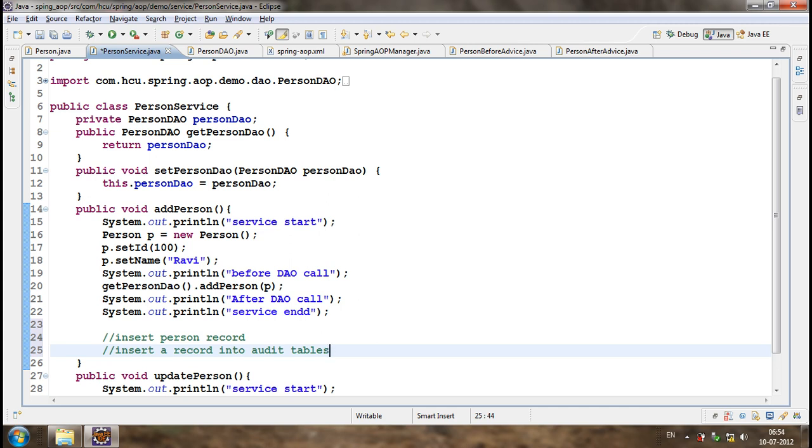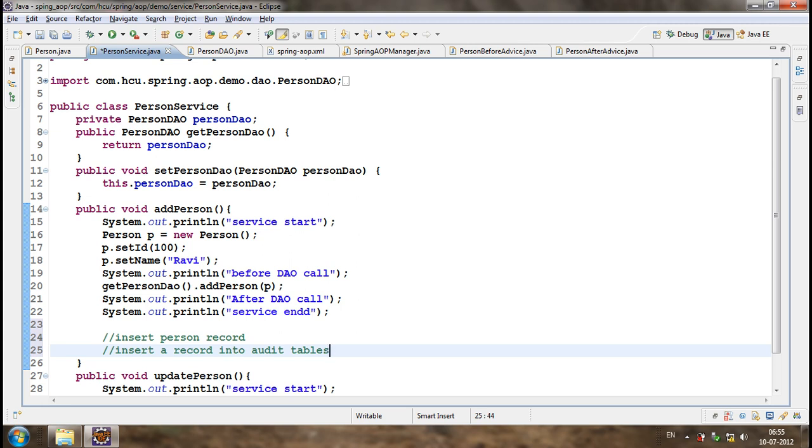That so-and-so Rajesh has inserted a person with so-and-so name and ID at so-and-so time. These things will not be there in the main person tables; this will be there in the audit tables. The audit table will have columns like added by, added ID, updated by, updated ID, updated time, added time, and person details: first name, last name, middle name. So in the future it can be very easy to track.